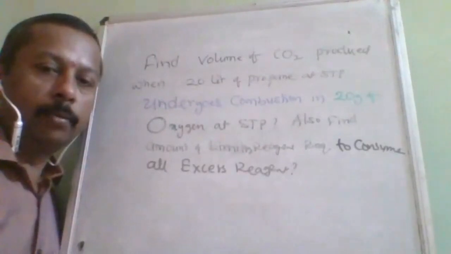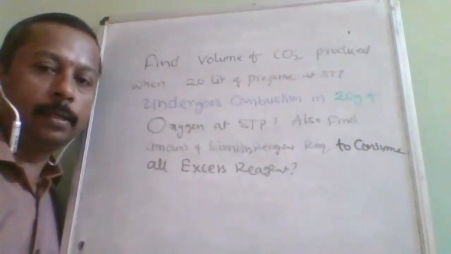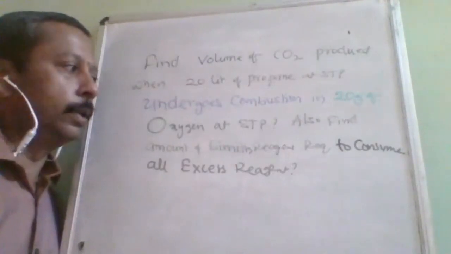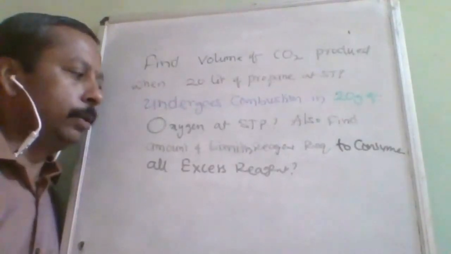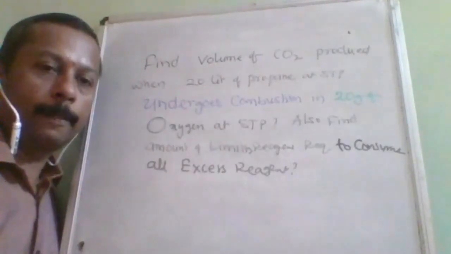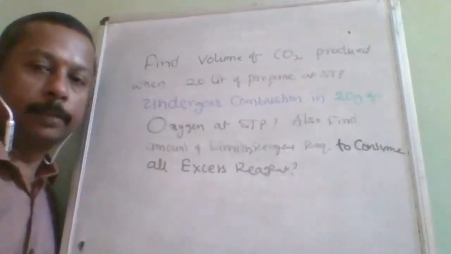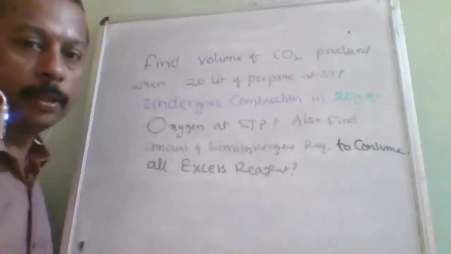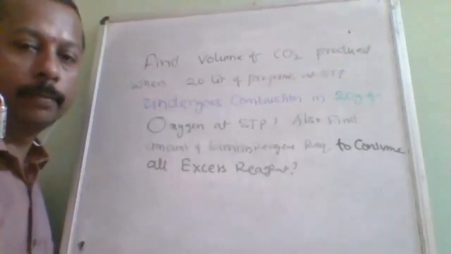Also find amount of limiting reagent required to consume all excess reagent. Okay. So this is about the question. Now you can start solving.